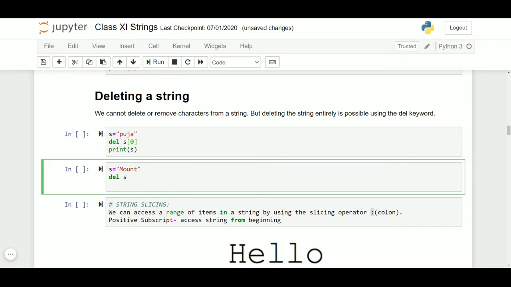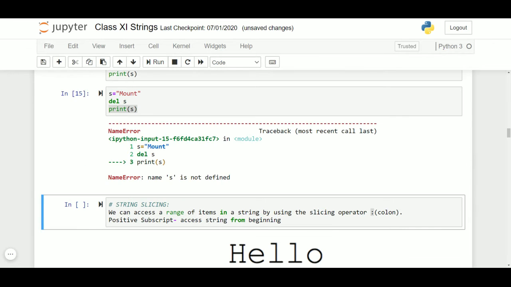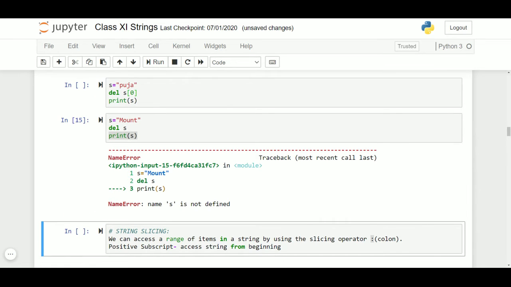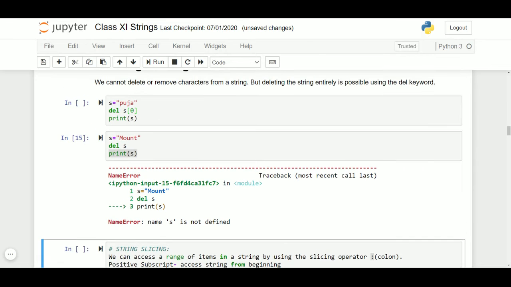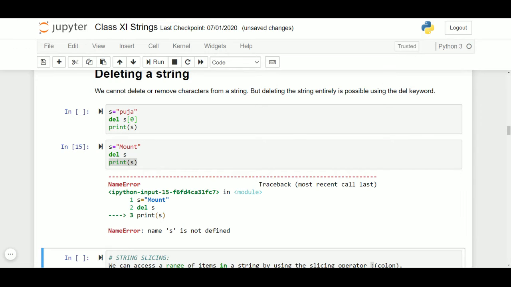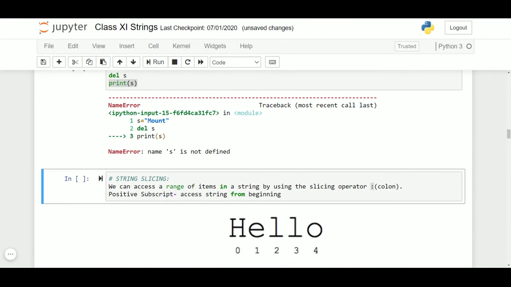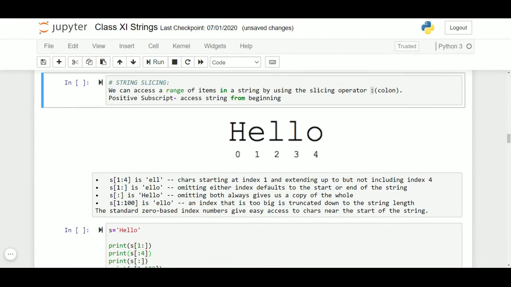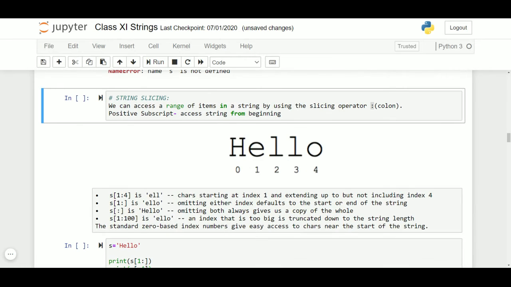Let me show you: after deleting s, if I print s, since there is no s now in the memory, it gives me a name error that s is not defined. So if you want to delete a string, you can delete it with the keyword del and by specifying the object name.